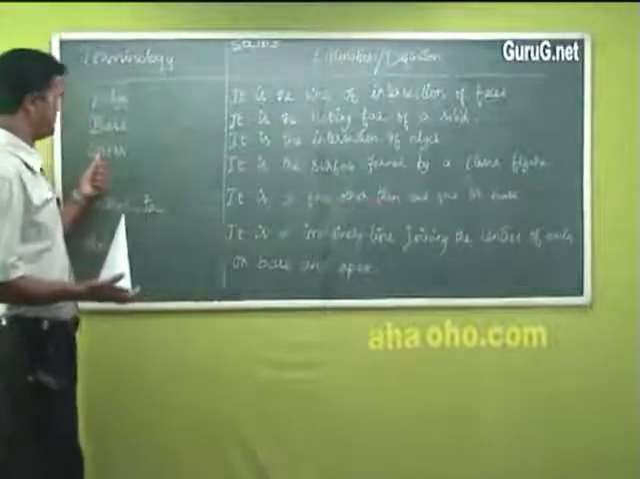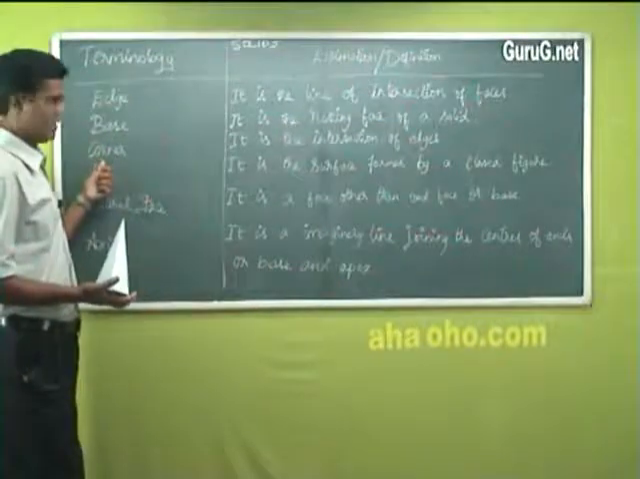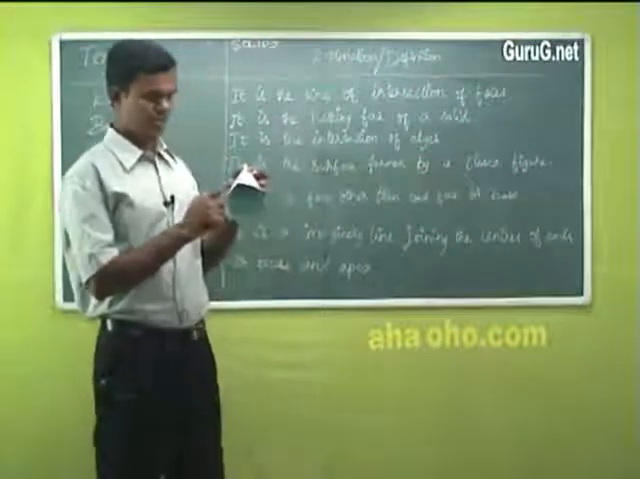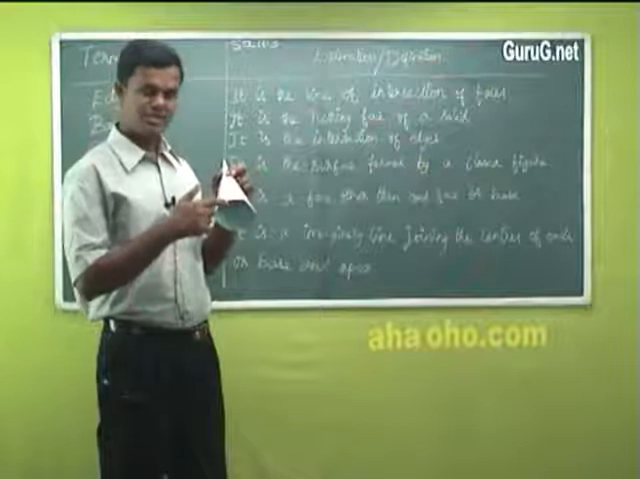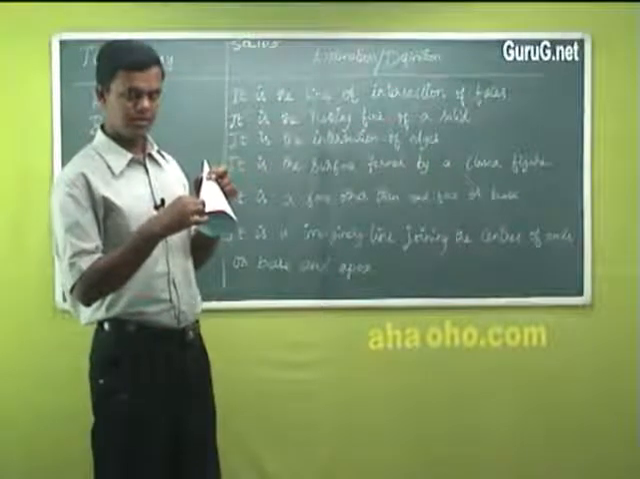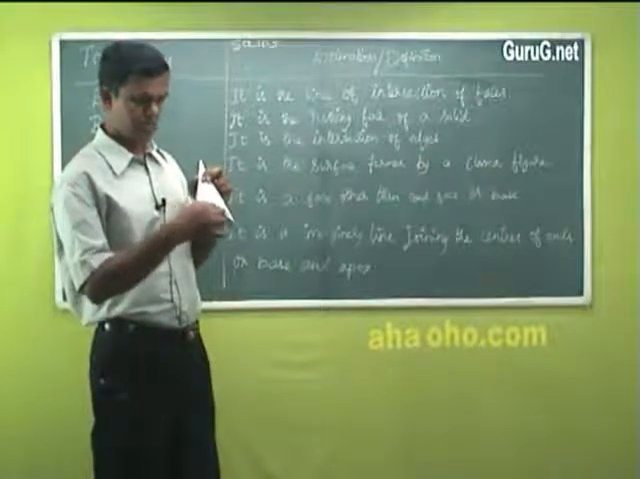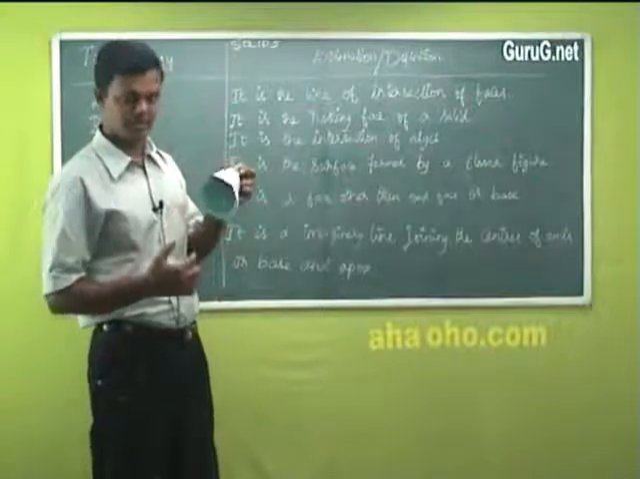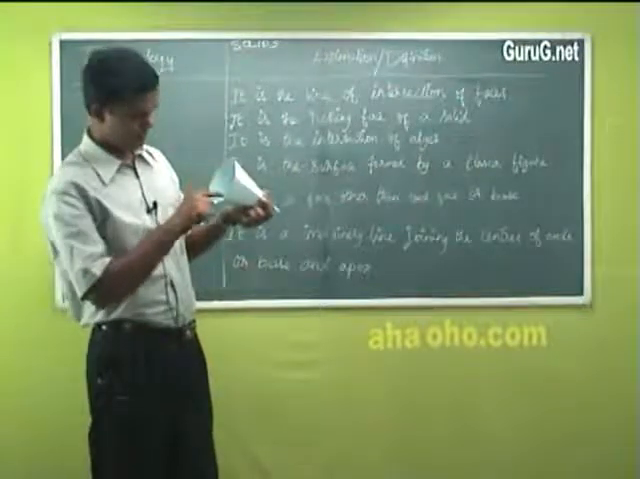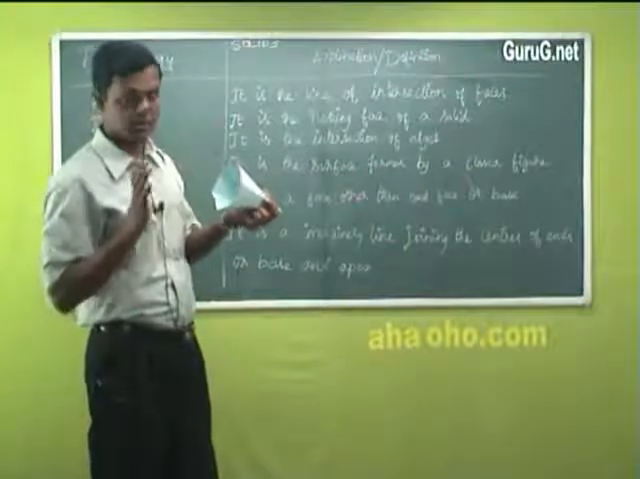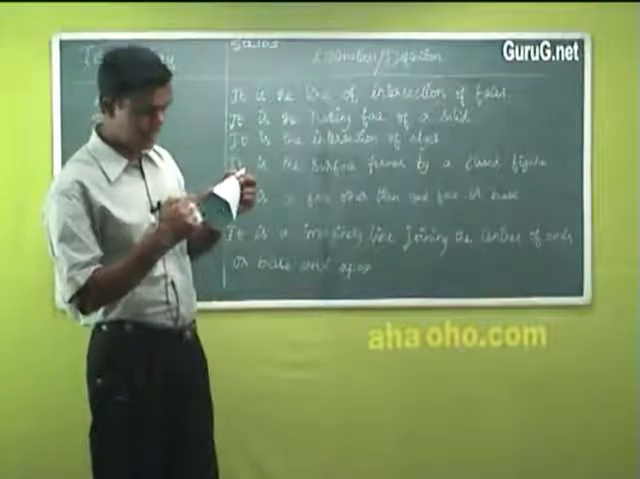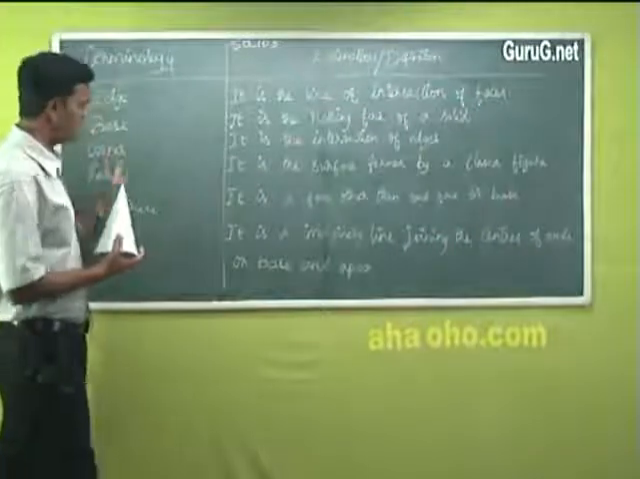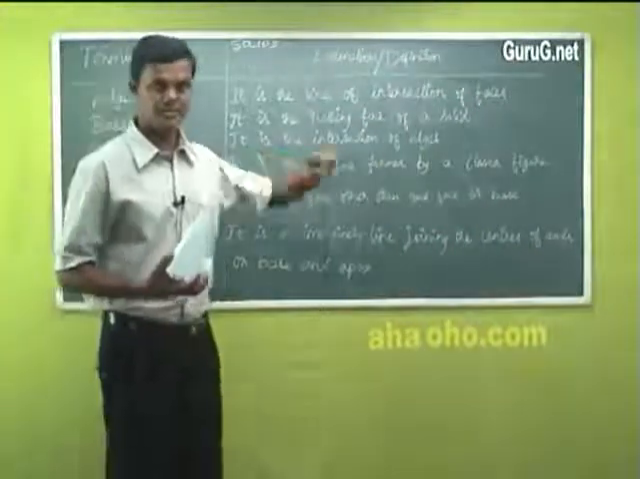Okay. Then the third one, it is a corner. It is the intersection of edges. One edge, two edges, joining here is called a corner. These are corners: 1, 2, 3, 4, 5, 6 corners I have in a hexagon. Six, sir? 1, 2, 3, 4, 5, 6 corners. So these two edges meet at a corner. So corner means it is the intersection of edges.